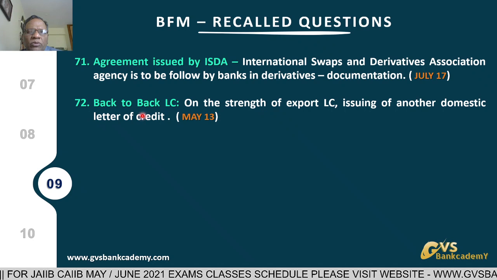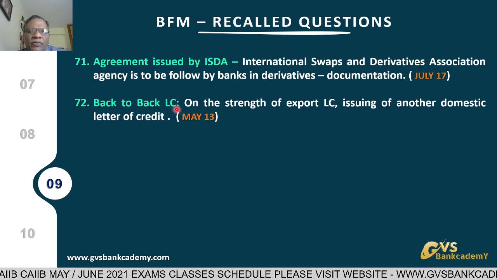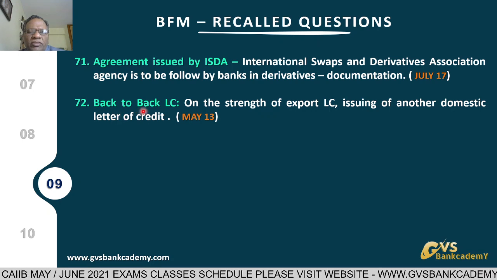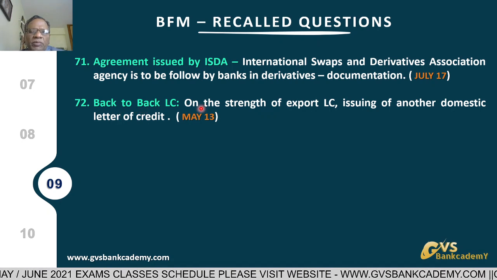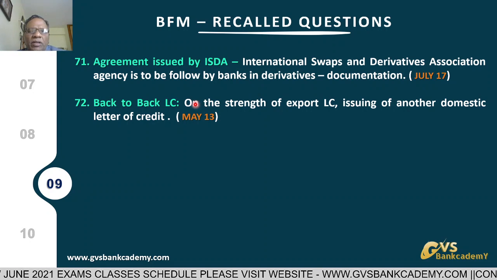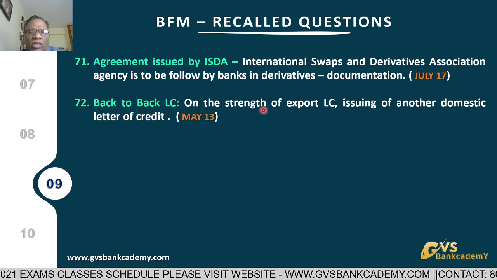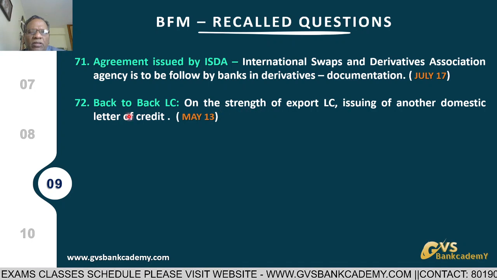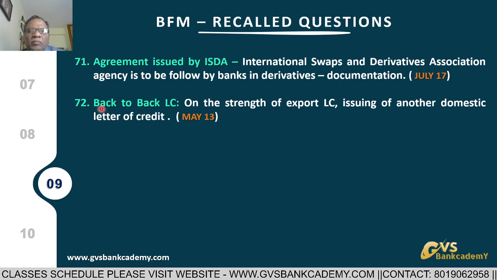Question number 72. Back-to-back LC, letter of credit. When an exporter has received an export letter of credit but is unable to fulfil the commitment, he will request his bank to issue a local LC, a domestic LC, on the strength of the export LC. That is called back-to-back LC.